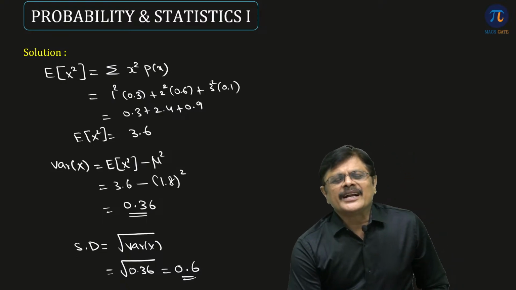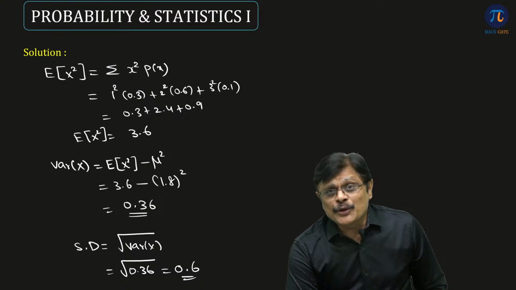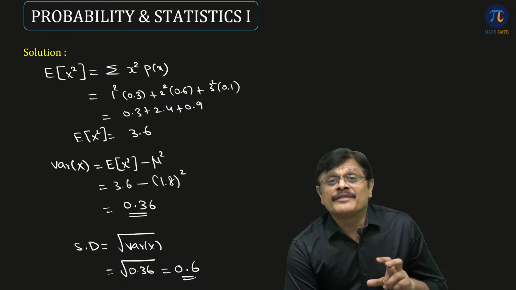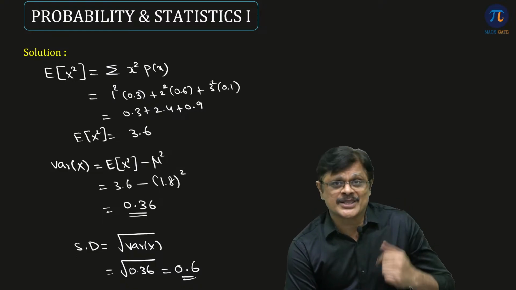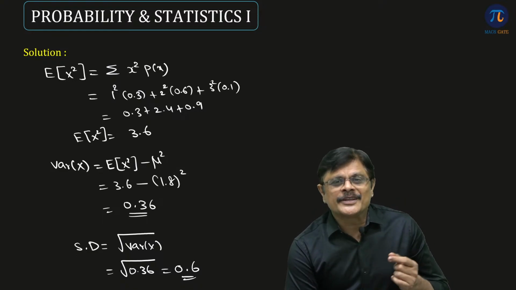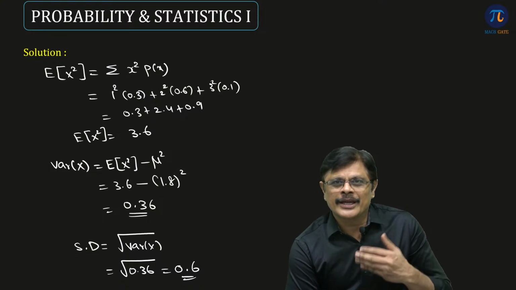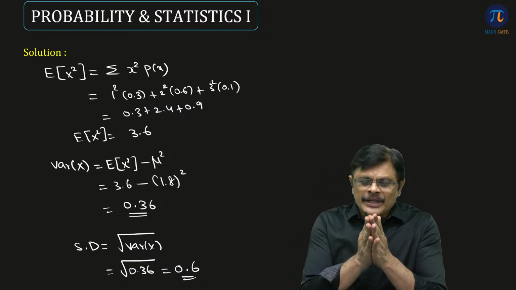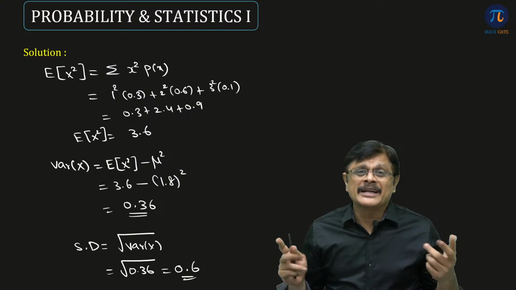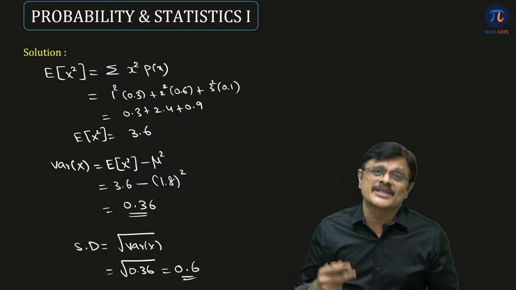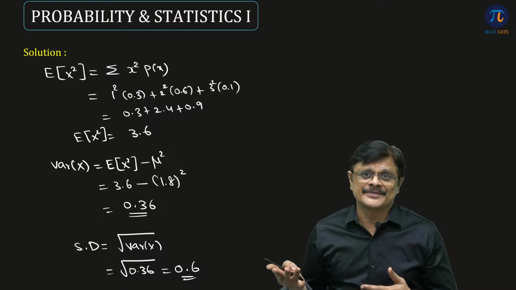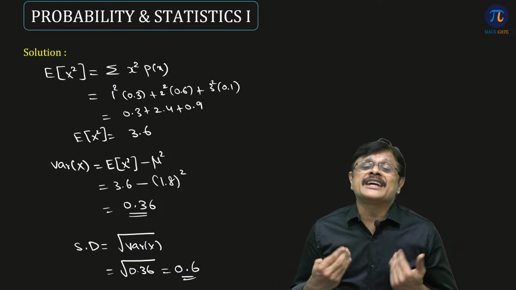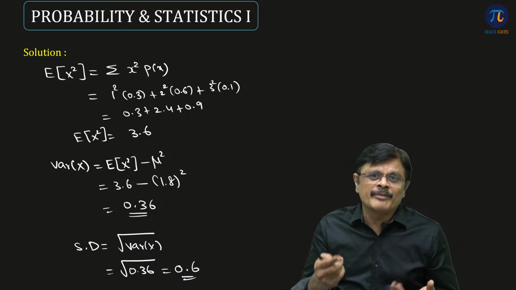See, why standard deviation, sir? Variance units will be square of the units of the problem. Suppose your problem is in terms of some meters, variance will be in terms of meter square. Because of that, they find standard deviation. Variance gives you the spread of the data, but the units will be in terms of meter square. Suppose your data is in meter, it is in meter square. Because of that, we find standard deviation, because it is square root of meter square.